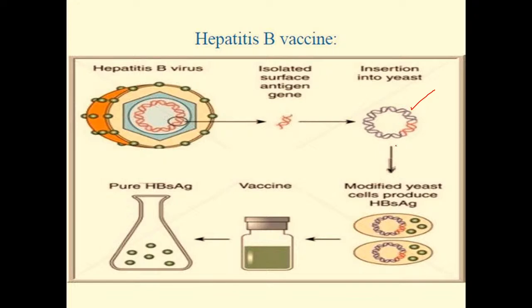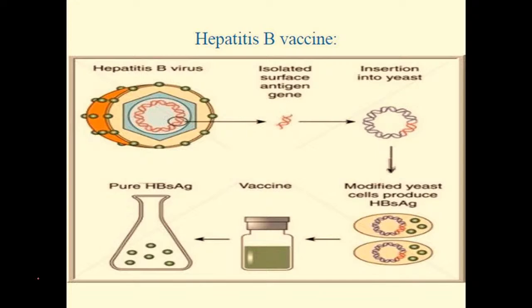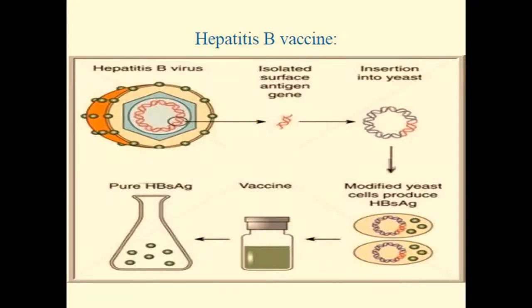Now, this isolated surface antigen gene is expressed in the yeast and produces HBs, hepatitis B virus antigens. From this, we isolate the vaccine and later use it in order to destroy that particular antigen. This is a major type of hepatitis B vaccine.